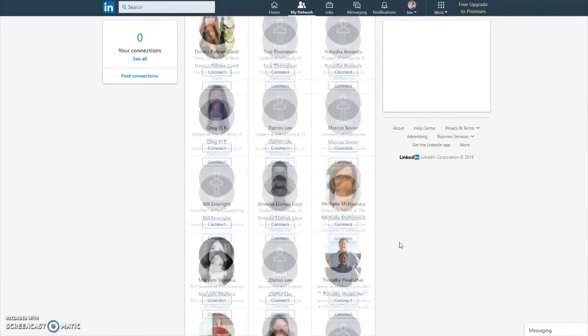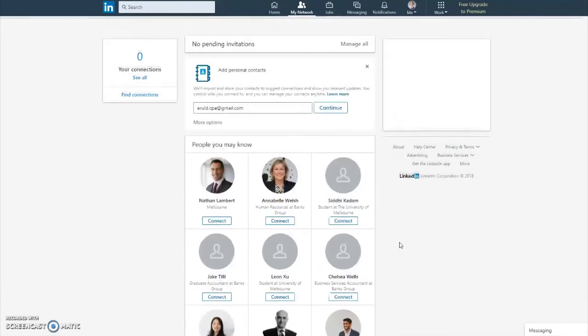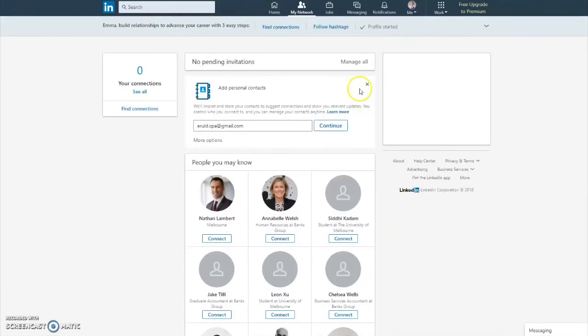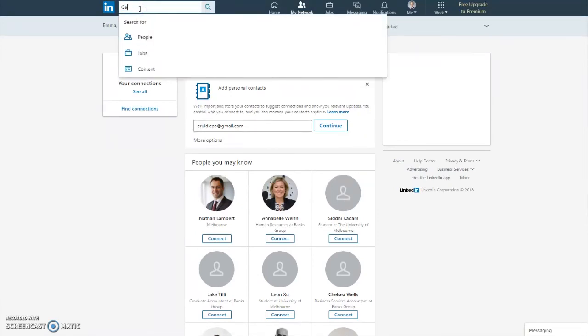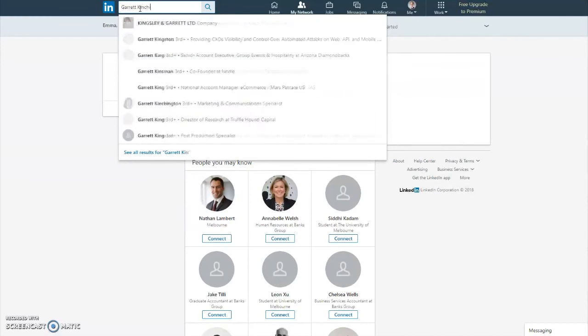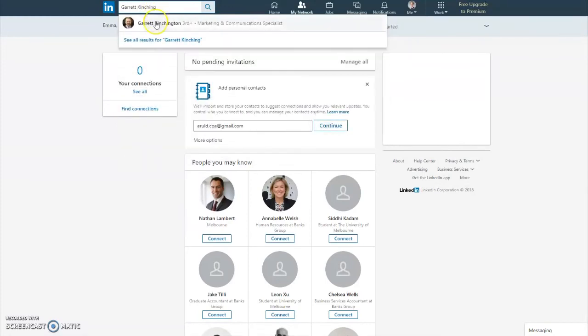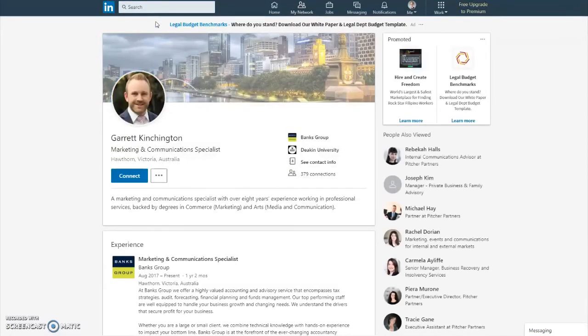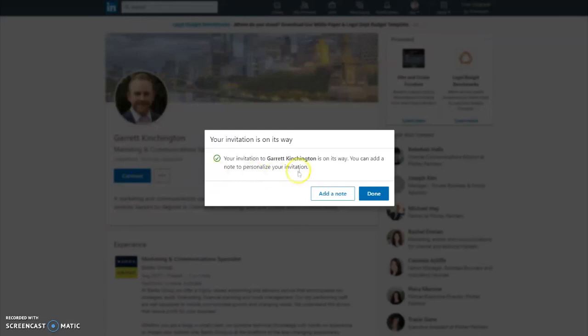Otherwise, if there is a specific person that you would like to invite as a connection, go to the search bar at the top of your screen. Type in the person's name and then click on their profile if it appears in the drop-down options below. Click the Connect button underneath the person's photo to send an invitation to connect.